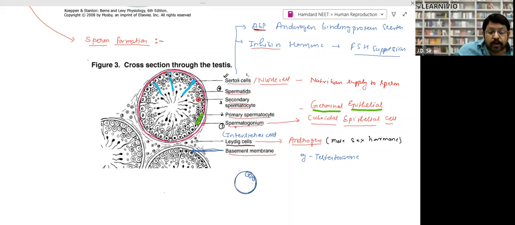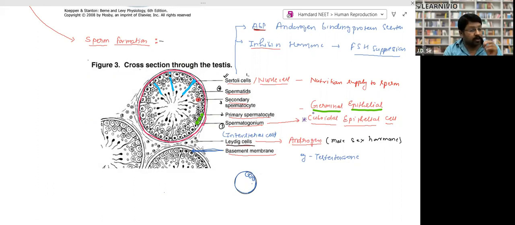What are the spermatogonium? What are they made up of? Spermatogonium are made up of germinal epithelium, right? Germinal epithelium is a type of cuboidal epithelium. This is the question. So first and foremost, please note it down. Please note down the germinal epithelium in every animal. What is the germinal epithelium?